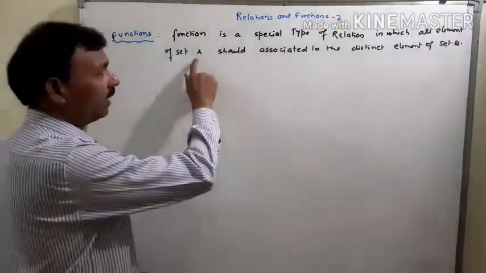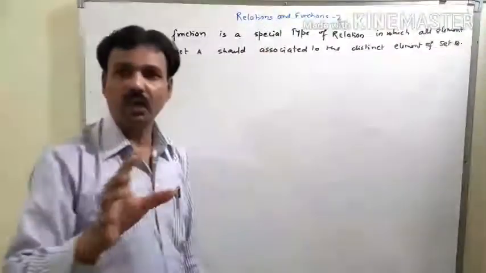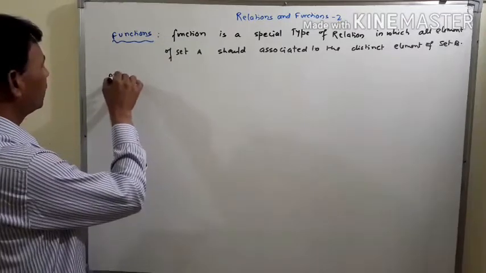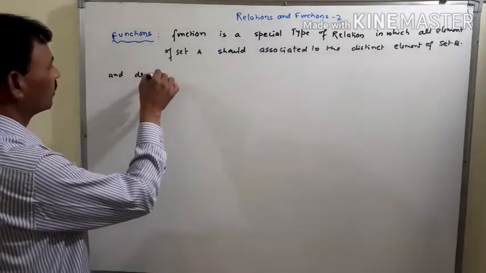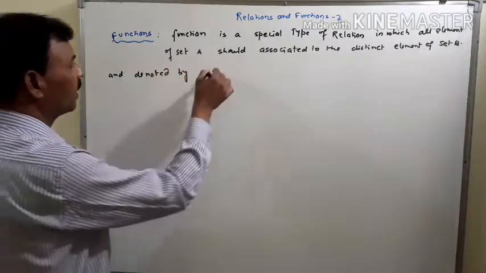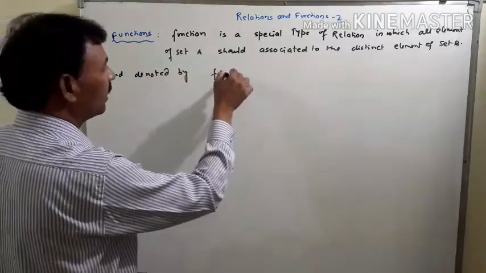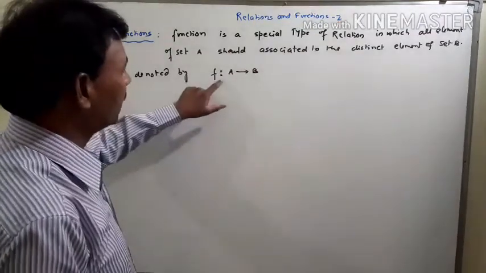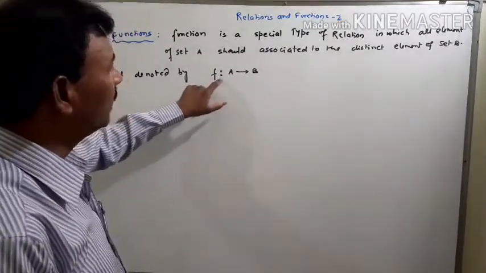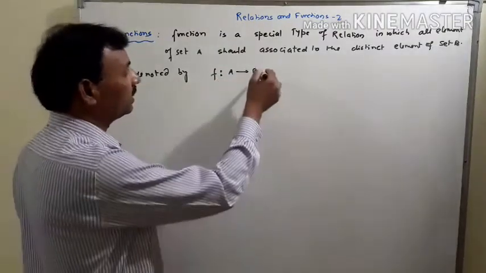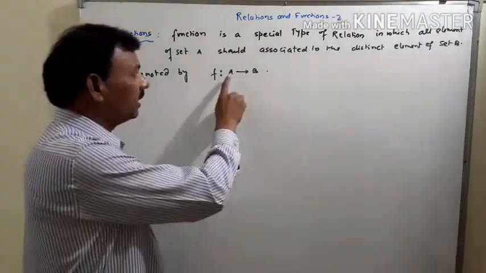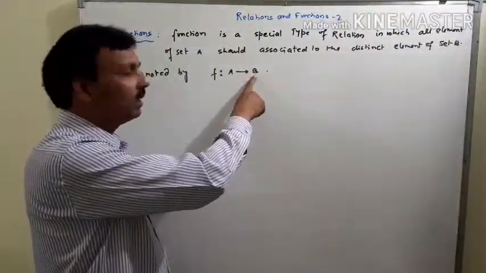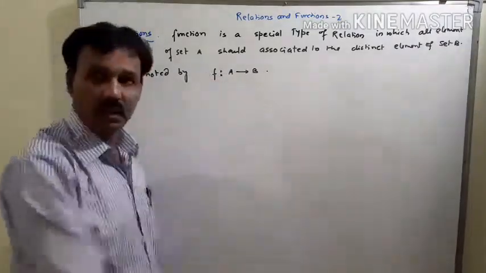where A and B are two non-empty sets, and denoted by f such that A to B. It is read as f such that A to B. That means all elements of set A are related to distinct elements of set B under the function f.